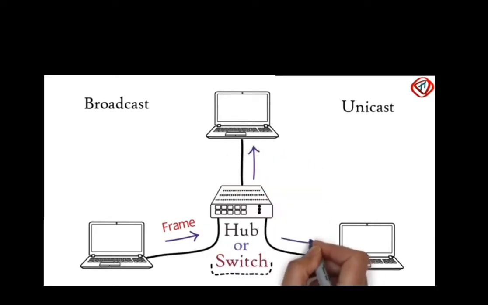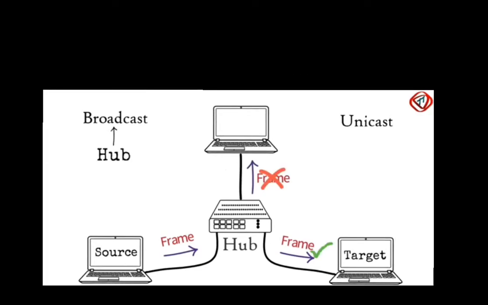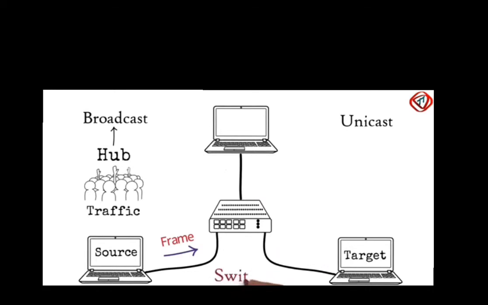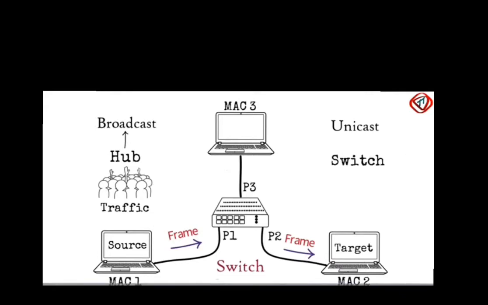If it is a hub, then data is broadcast to all the connected nodes. As we already discussed earlier, in the case of a hub, it broadcasts the data to all the nodes. Thus, it increases unnecessary data traffic. To overcome this issue, a switch is used as the central device because it unicasts the data to the target node only with the help of the MAC address. Thus, we can say a switch is an intelligent hub.